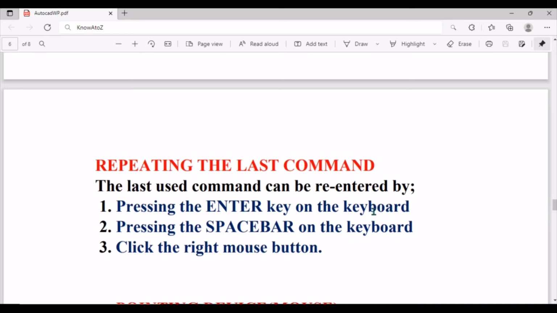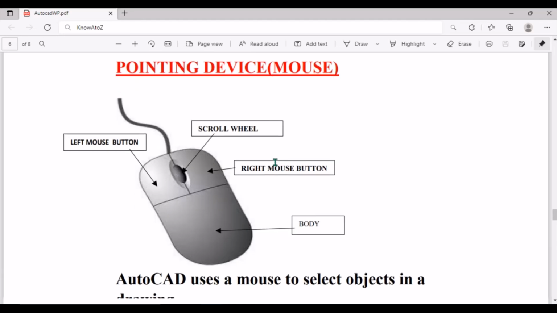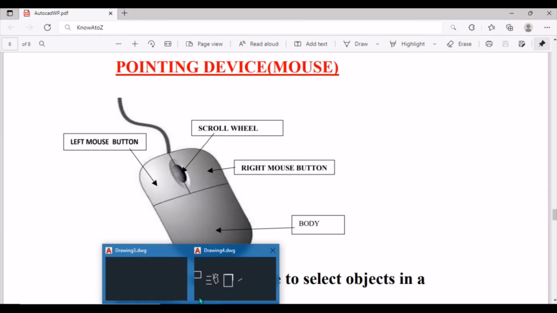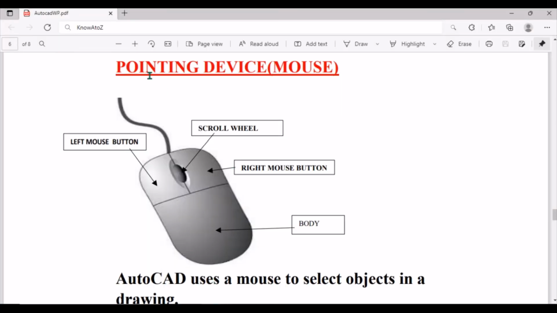Then our pointing device in this case is the mouse. For you to draw in AutoCAD, it will be of more use when you have the mouse. The mouse is the basic drawing tool here. So we can look at the parts of the mouse. There is the left mouse button, this one, the right mouse button on your right hand side, the scroll wheel, and this is the body.